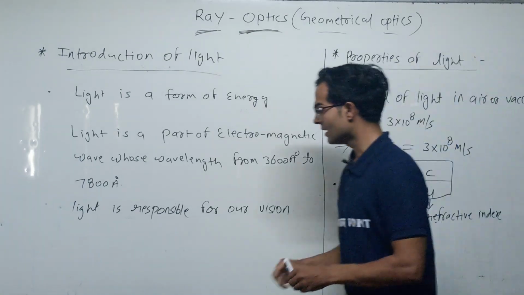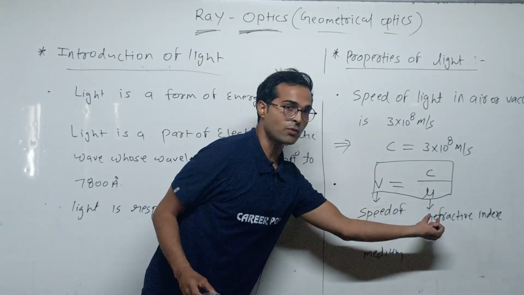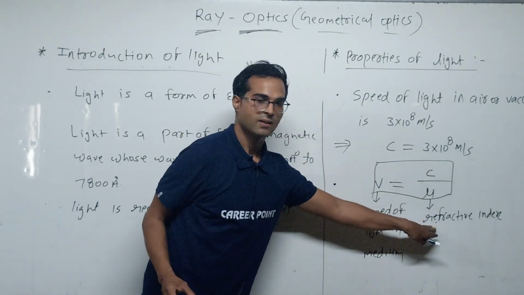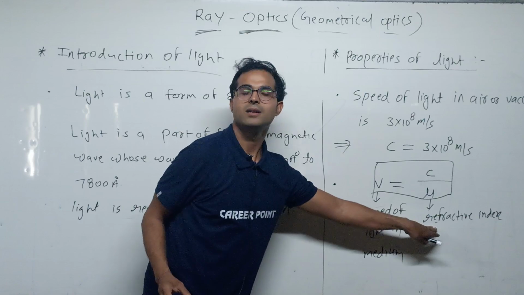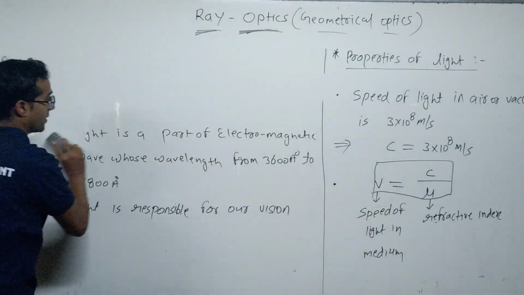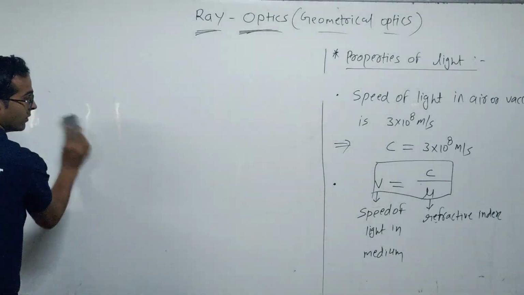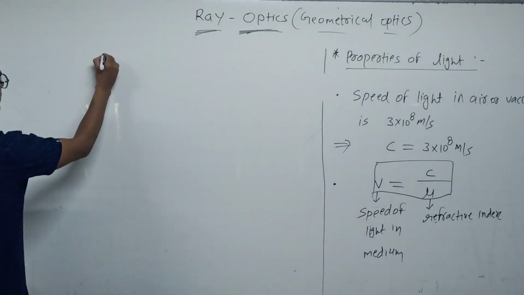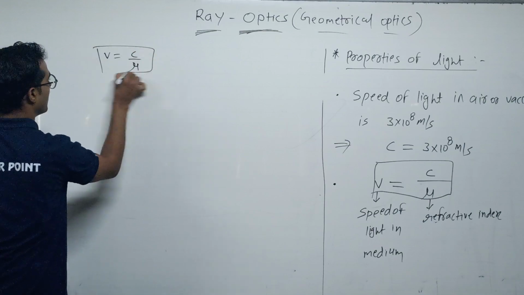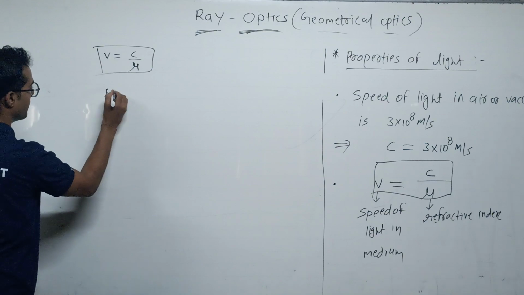Okay. Now a new physical quantity comes, refractive index. So now we understand about the refractive index. What is the refractive index? From the formula V is equal to c by mu, mu is the refractive index.